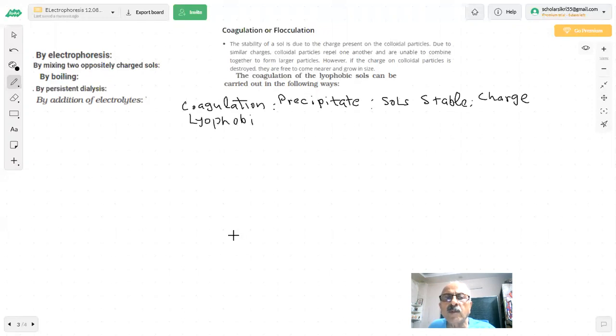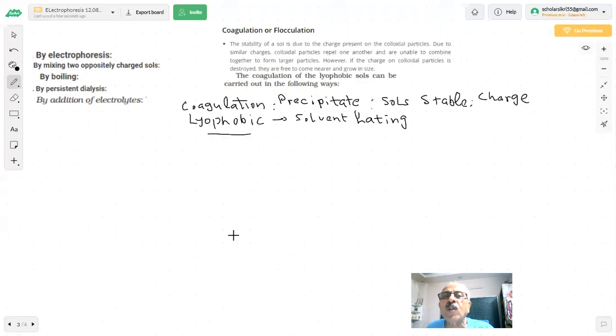I told you there are two types of sols, lyophobic and lyophilic. Lyophobic are those which are solvent hating. You know that they do not like the solvent. They are not protected by a sheath of solvent. So their only reason for stability is the charge. If we can remove the charge on these colloidal particles, they will coagulate, or this is called flocculation. So that is what we are saying.